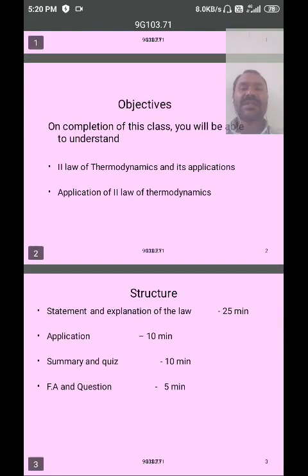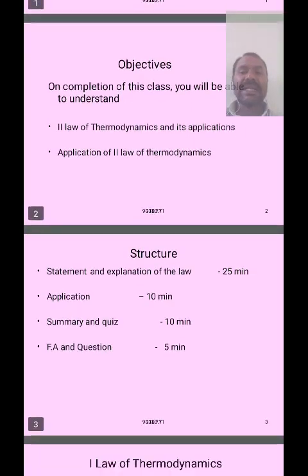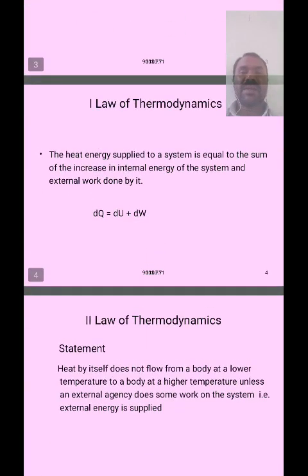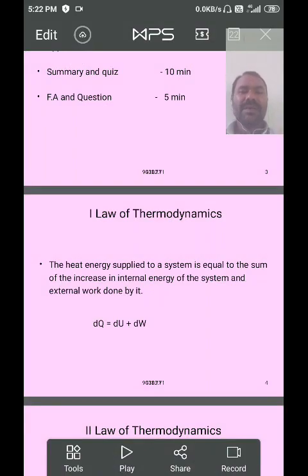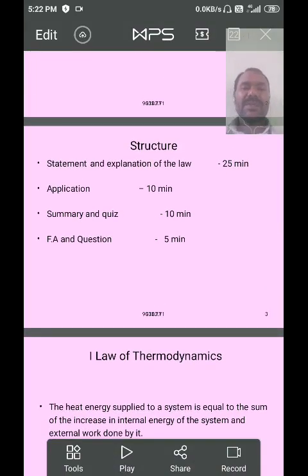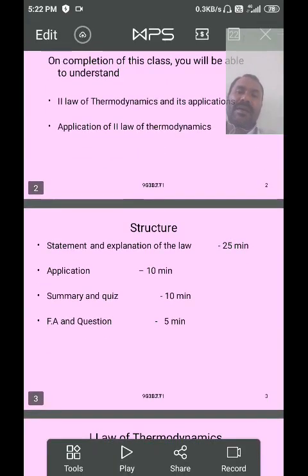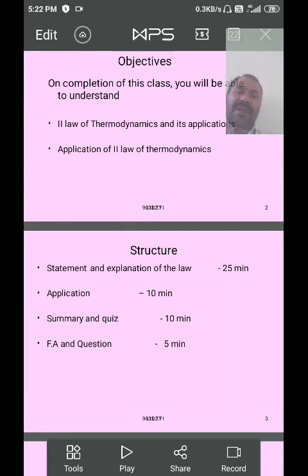So now we are going to discuss the second law of thermodynamics. In the first law of thermodynamics we already discussed. Up to this we have discussed the specific heat of a gas at a constant pressure and at a constant volume. And now we are going to discuss the second law of thermodynamics. On completion of this period, we are able to understand the second law of thermodynamics and its applications.